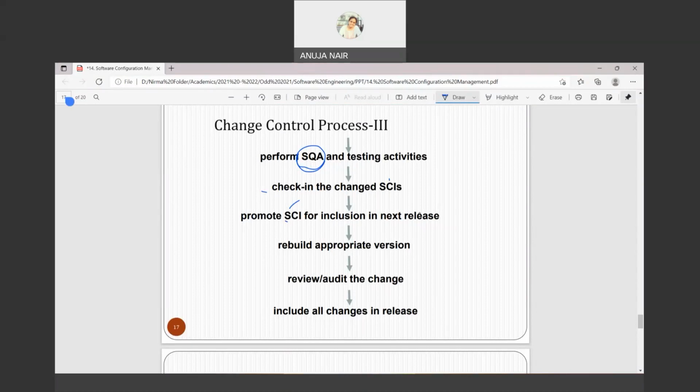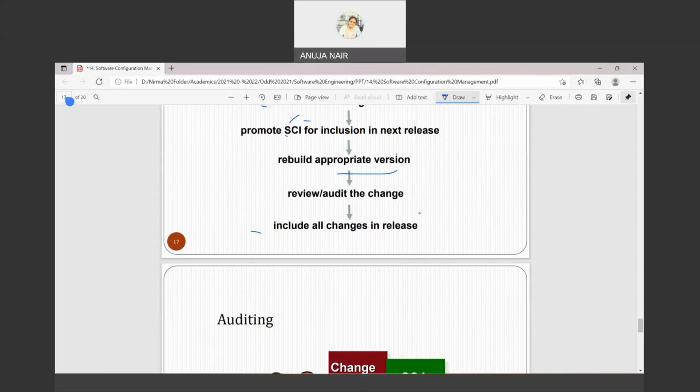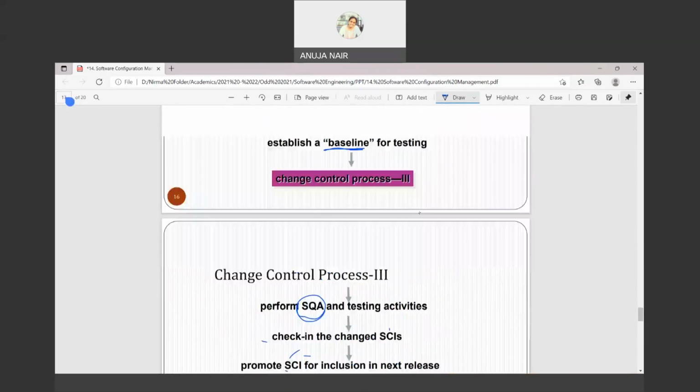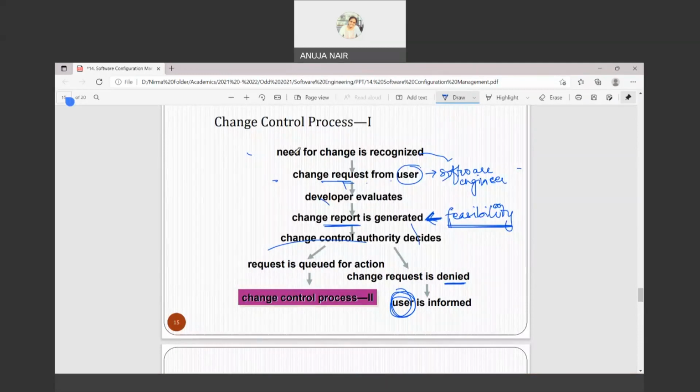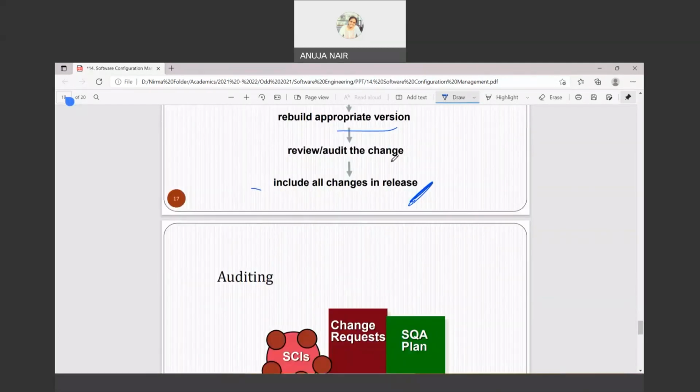Rebuild appropriate version. You will have to rebuild the entire software now. Even if just one SCI changed, the entire software will be rebuilt. So rebuild the appropriate version. Review or audit the change. Include all changes in the release. So till here is basically your entire step-by-step process which keeps on happening from the time you asked for the change to the time when the change has been released onto the next release. So this is the entire process of change